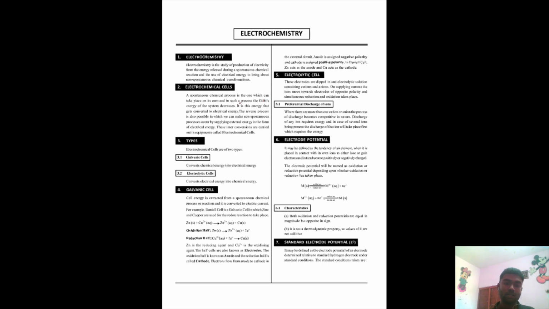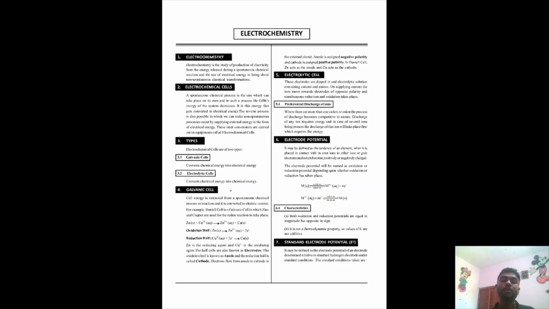Electrochemistry, electrochemical cells, types, galvanic cell and electrolytic cell. What is a galvanic cell? What is an electrolytic cell? I'm assuming all of you have at least a basic idea about all of this. So a galvanic cell, if you broadly want to understand, is an electrochemical cell. That means we take chemical energy and we convert that into electrical energy.